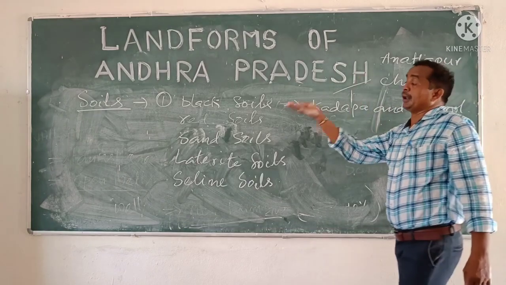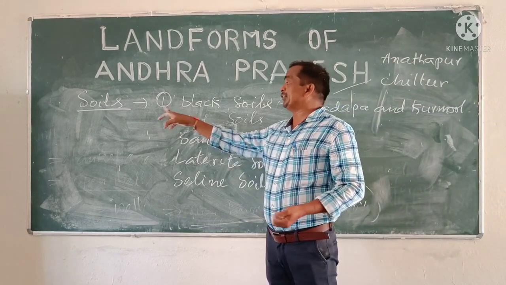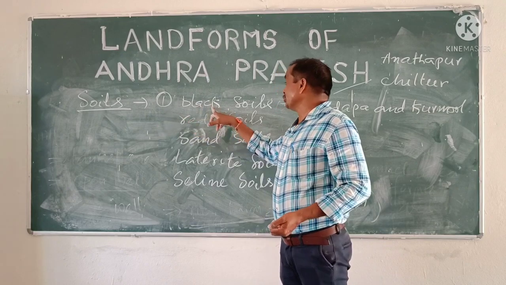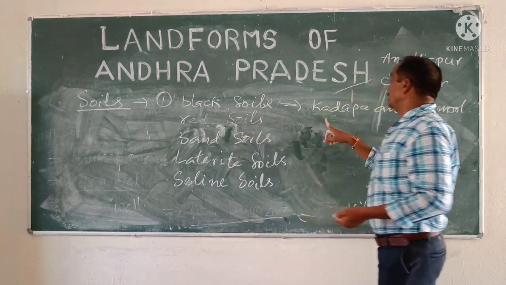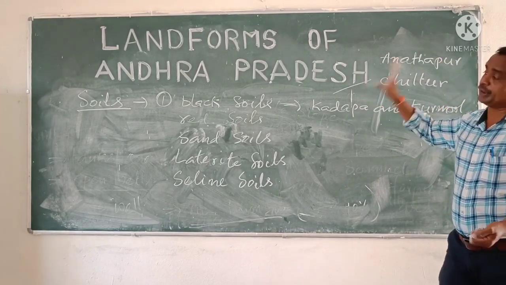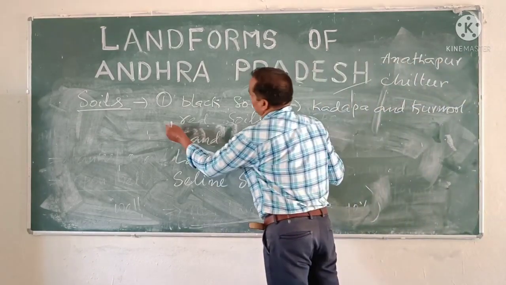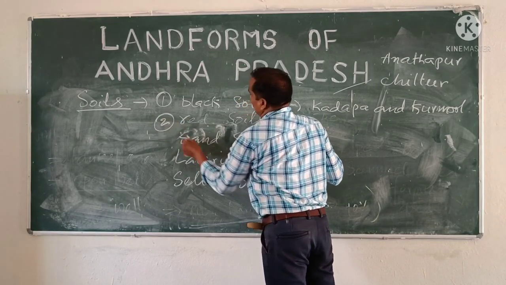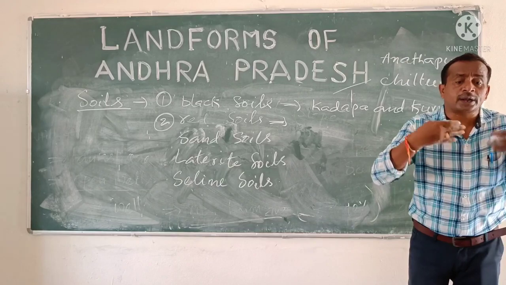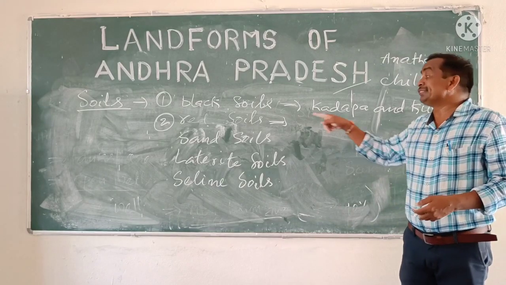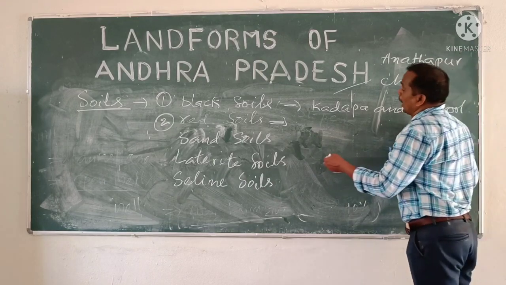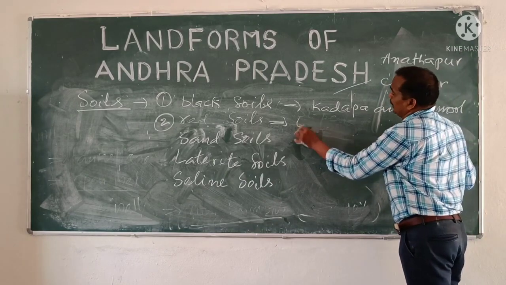In Rayalaseema or in the Deccan Plateau, 5 types of soils are there regarding our topic. Black soils: where we can find black soils means Kadapa and Kurnool districts. Plenty of black soils are available. Next, second one, red soils. Red soils are not able to hold water in themselves. That's why the red soil fields are left as uncultivated land.